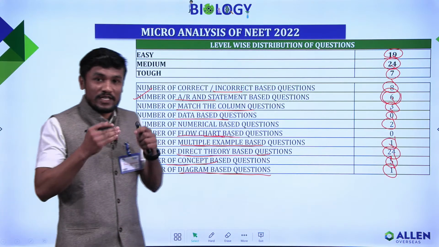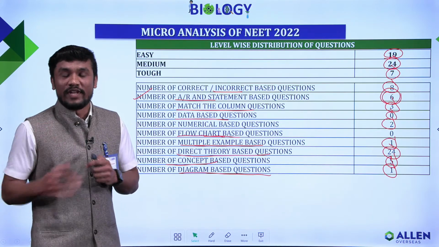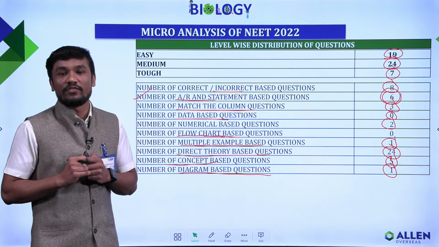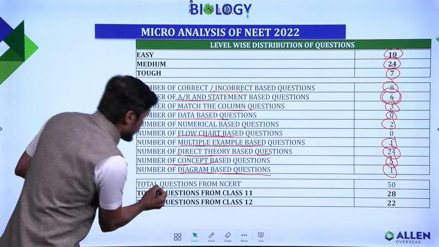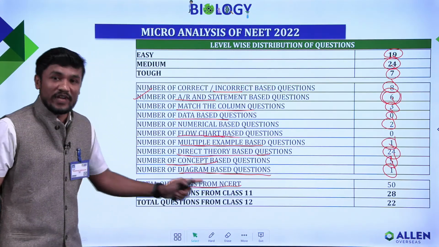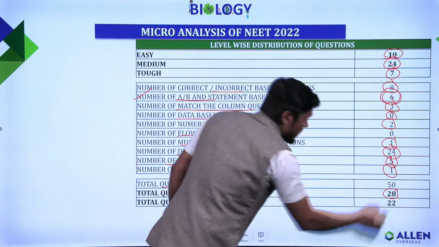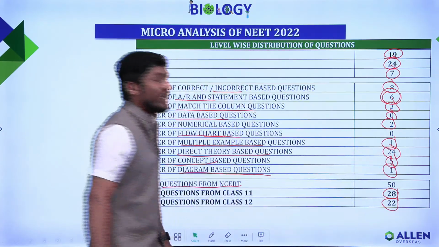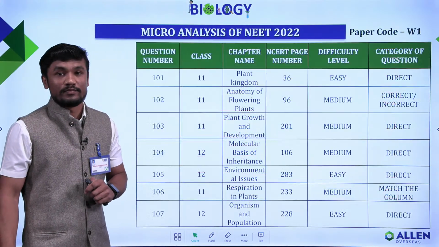Now if we analyze the paper from question 100 to 150, the 50 questions of botany: from the 11th NCERT, 28 questions were asked, and from the 12th, 22 questions were asked. Totally, all 50 questions are from the NCERT part.